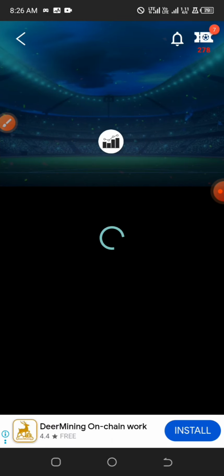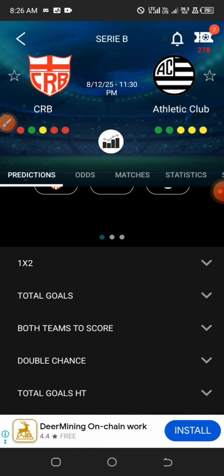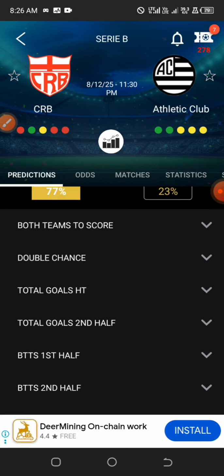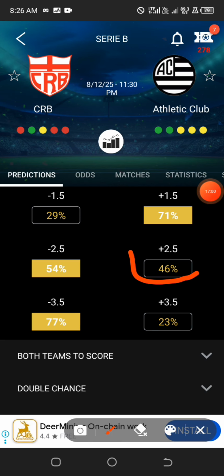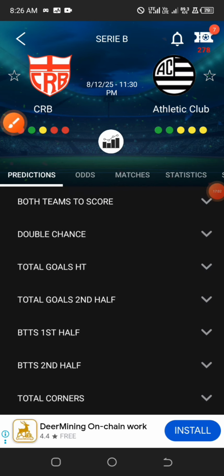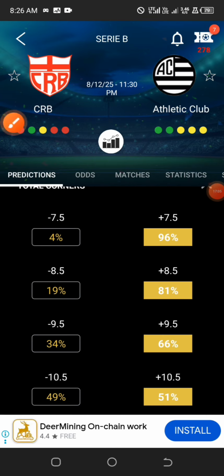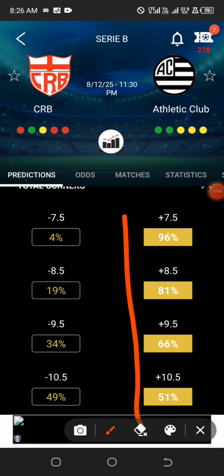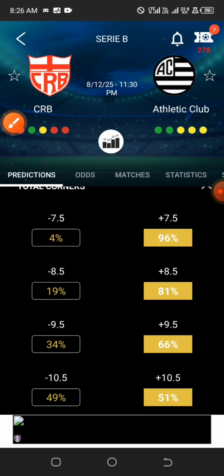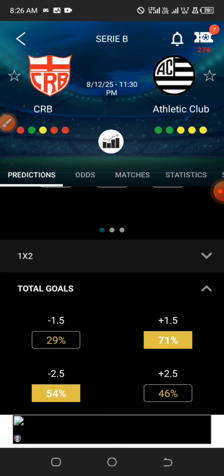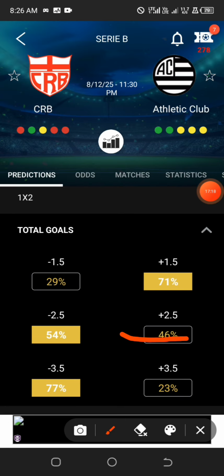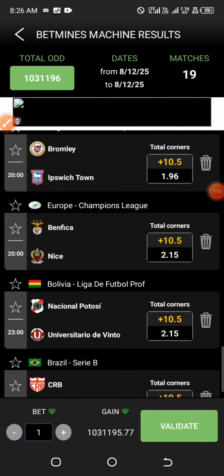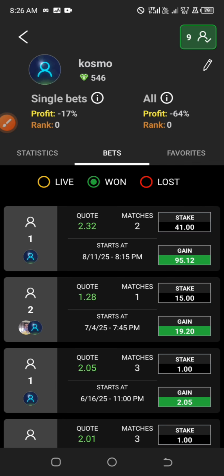Let me check this. Unfortunately, this one did not meet up with over 2. But one thing about Brazilian games is that they play corners very well, very, very well. But over 7.5, 96%, imagine. But the fear is just the aspect of the goal attempts, which is very low. All right, so let me show you the previous games. Let me show you the attributes of these particular games that we predicted yesterday, the over 2.5 goals.